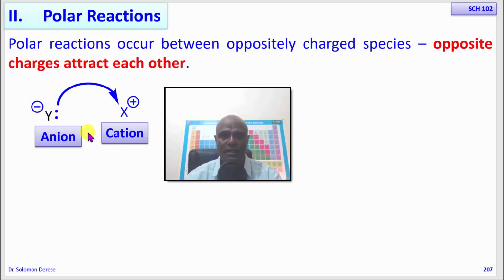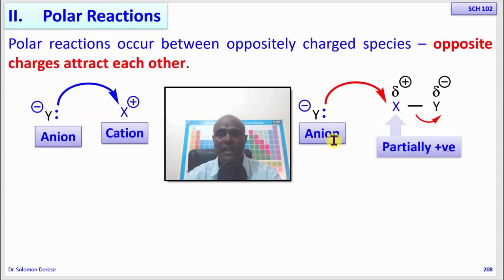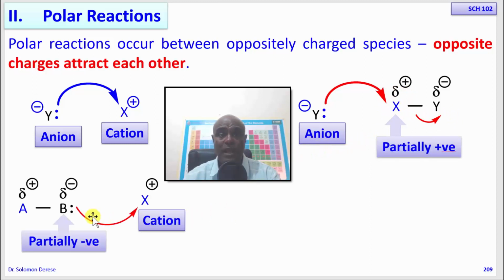The other possibility is when you have a negatively charged anion being attracted to a partially positive center of a polarized bond. The other possibility is when the partially negative center of a polarized bond is attracted to a fully positively charged cation,